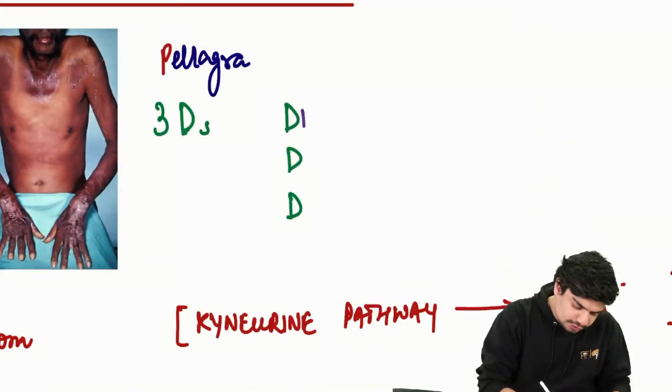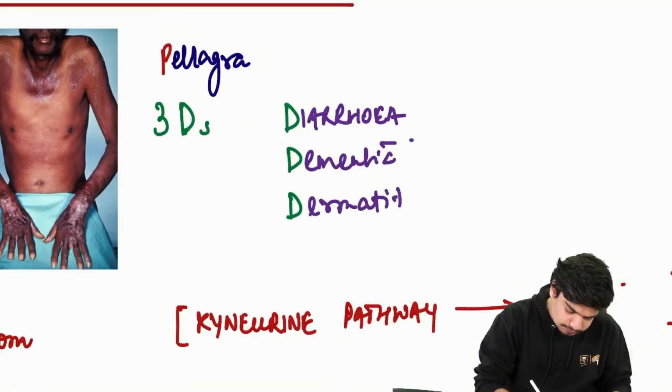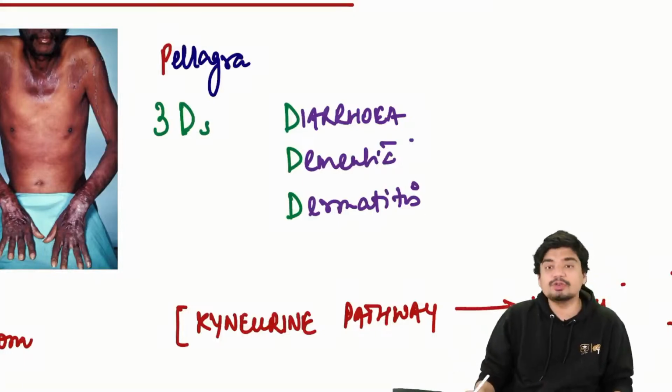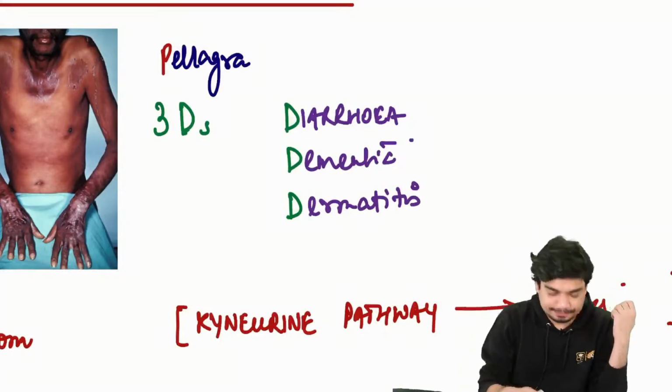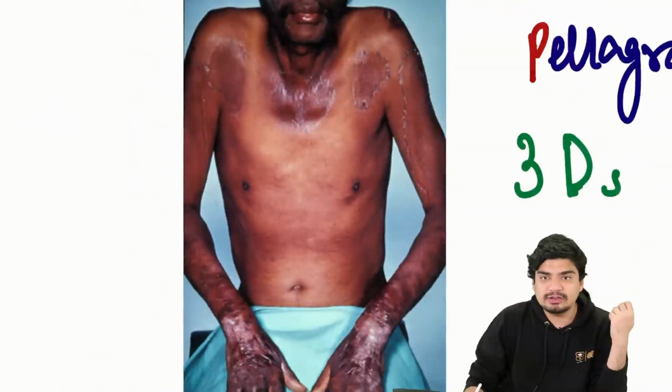Excellent, Dr. Phoenix. So it's going to be diarrhea, dementia, and dermatitis. All right. So this is how the dermatitis looks like.